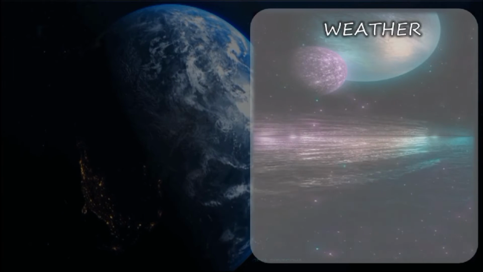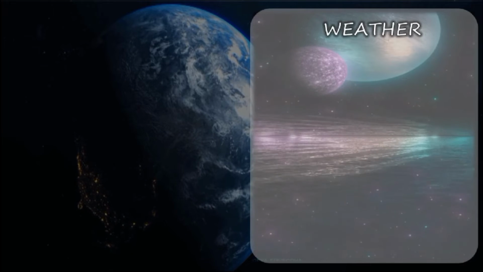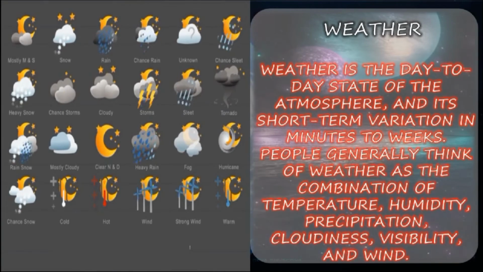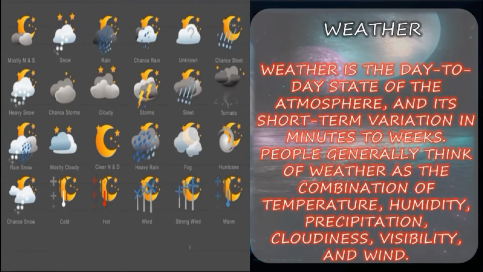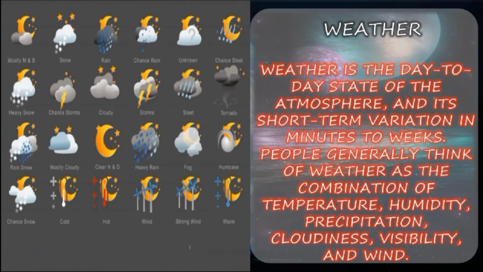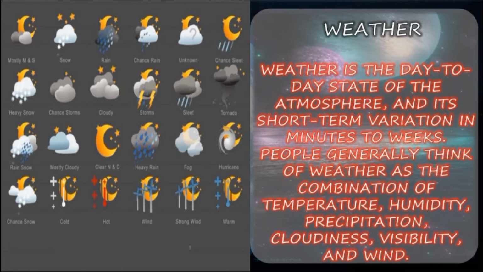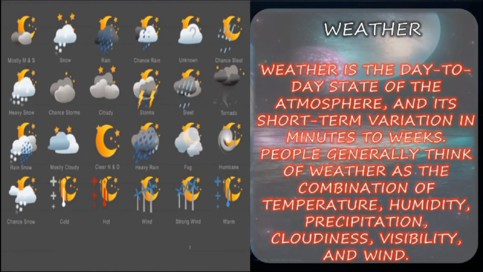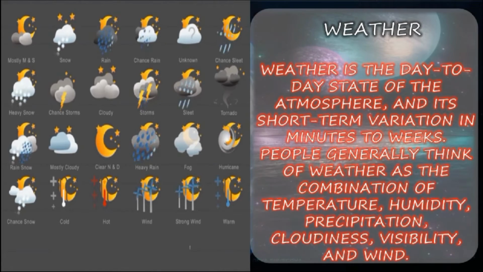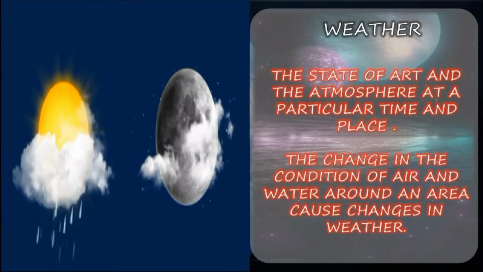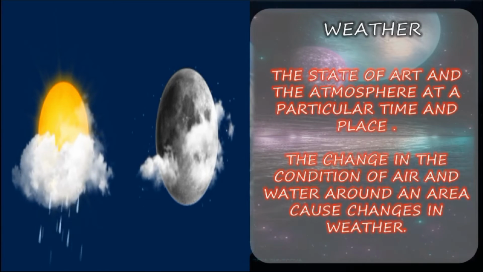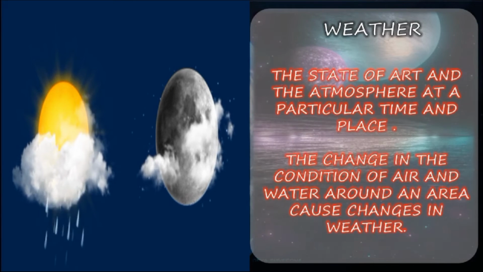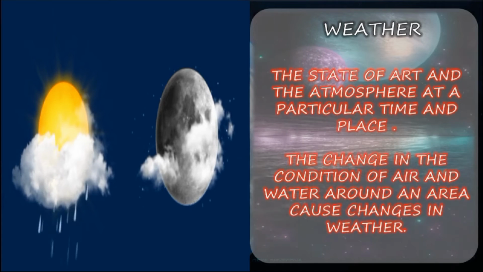Next, we shall start with our next topic, weather. Weather is the day-to-day state of the atmosphere and a short-term variation in minutes to weeks. People generally think of weather as the combination of temperature, humidity, precipitation, cloudiness, visibility, and wind. The state of the atmosphere at a particular time and place, the change in the condition of air and water around an area, causes change in weather.